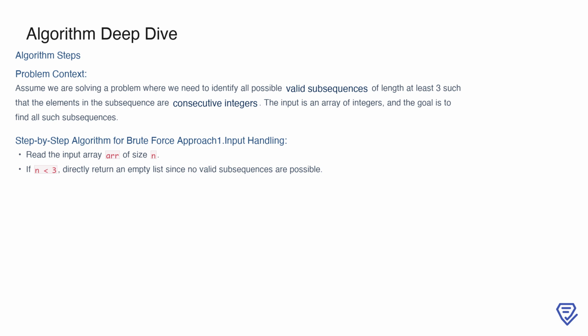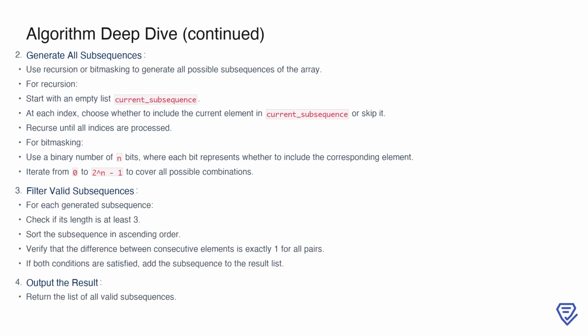The first step in the brute force approach is to handle the input. We start by reading the array ARR of size n. If n is less than 3, we exit early, as no further computation is needed. This simple check ensures that we avoid unnecessary processing and sets the stage for generating subsequences when the input size is sufficient.